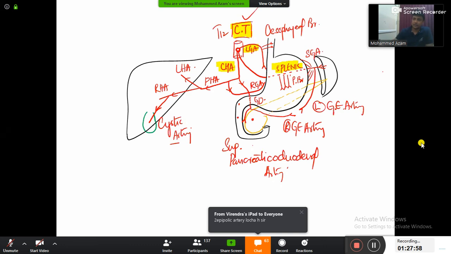Okay. Virender, I told you very slowly. There is no problem. What is the problem? Left gastroepiploic artery is a branch of splenic. Right gastroepiploic artery is a branch of gastroduodenal. Done. So show the image. Is the image in front of you? Sohail, the image is in front.